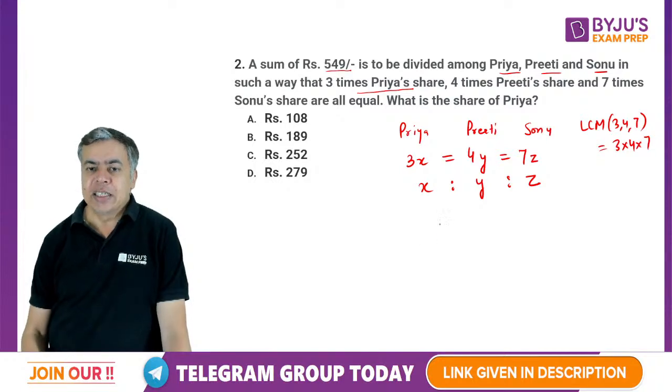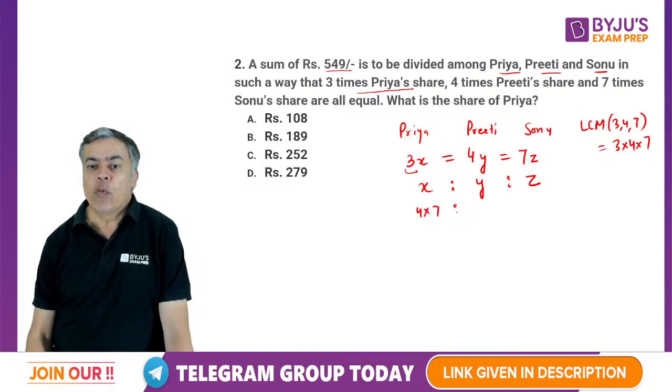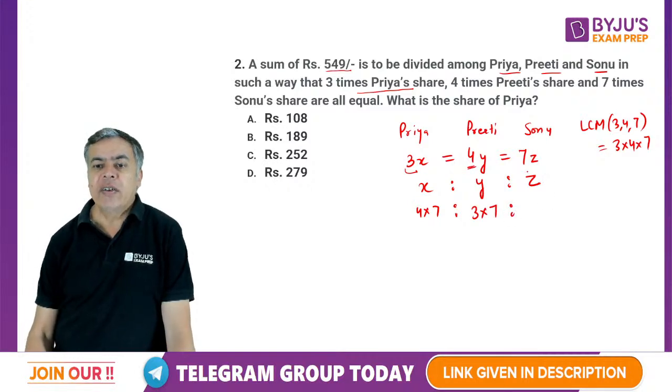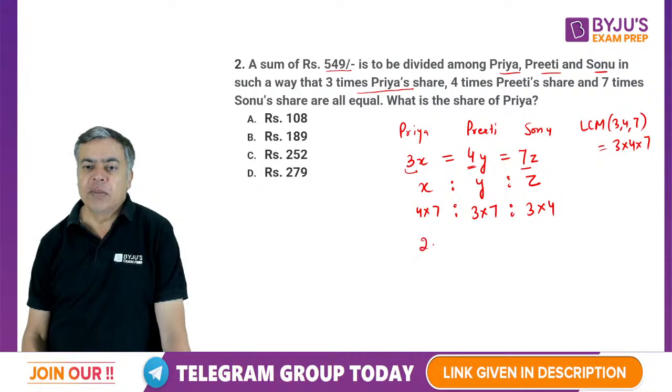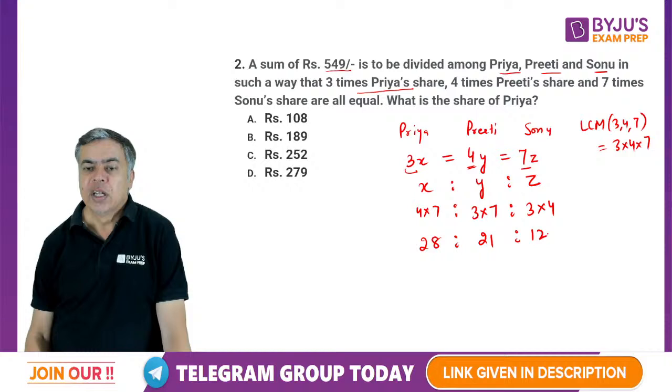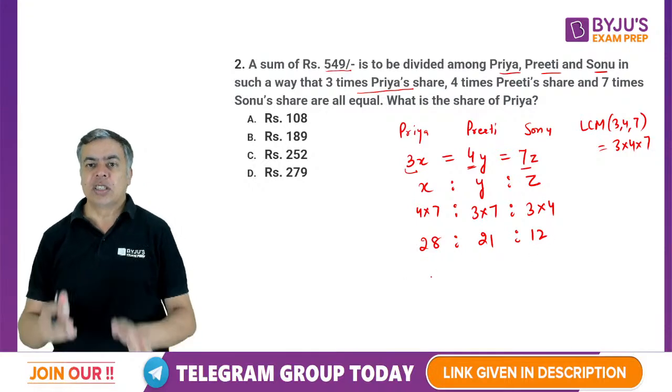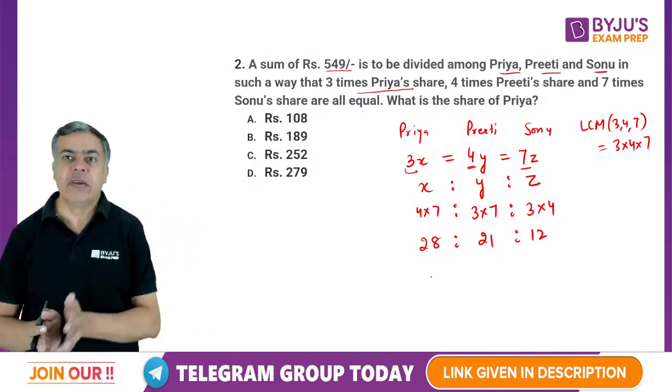In that case, your ratio will become: for X, you leave 3 and write 4 into 7 here. For Y, you leave 4 because the coefficient was 4, and the remaining is 3 into 7. And for Sonu, leave 7, it will be 3 into 4 here. This will be the ratio. So the ratio becomes 28 is to 21 is to 12. This is the ratio of the money divided.